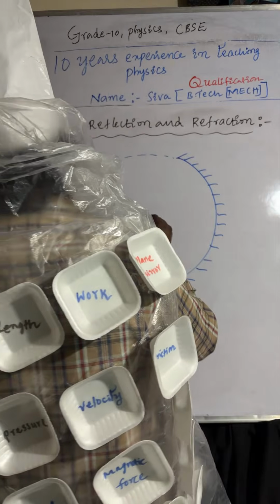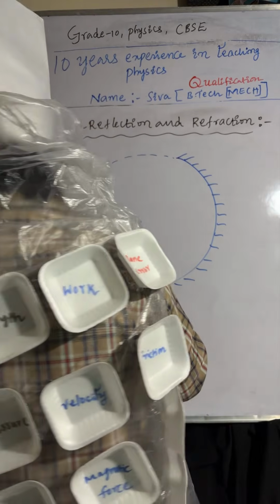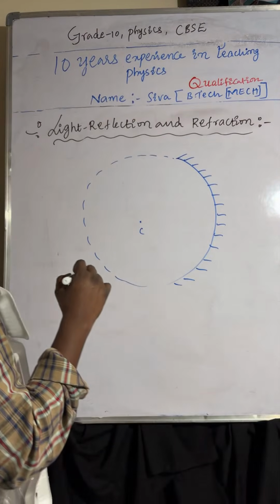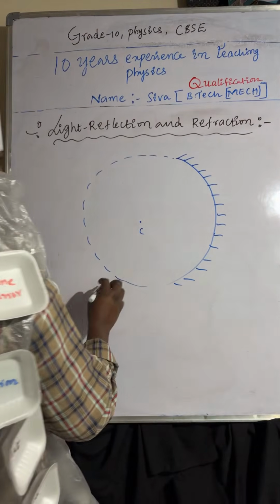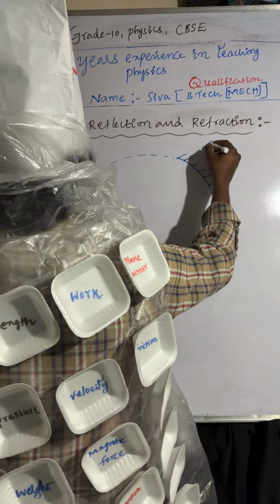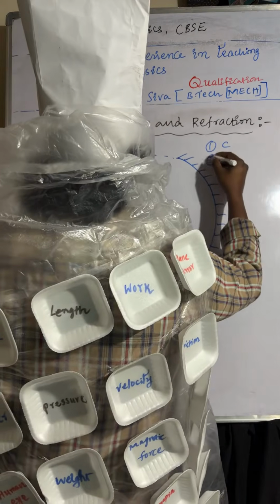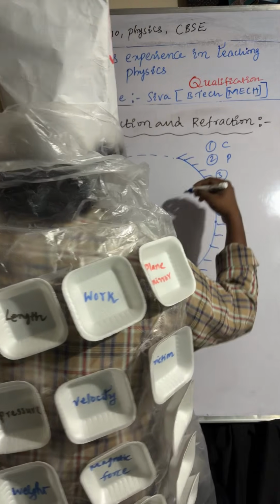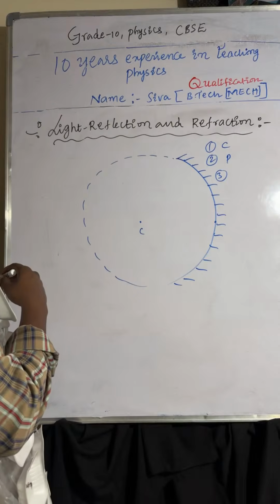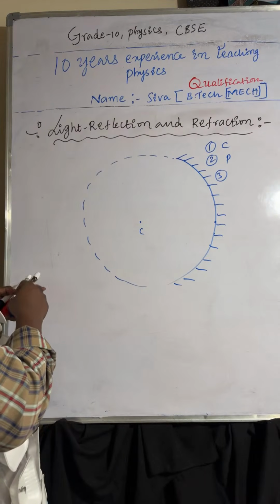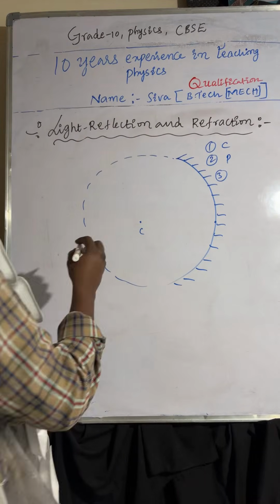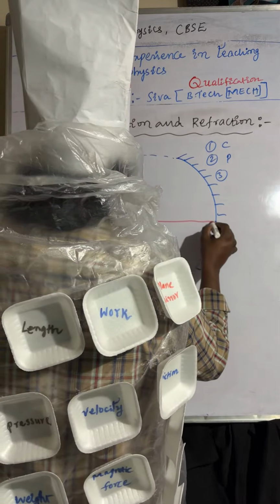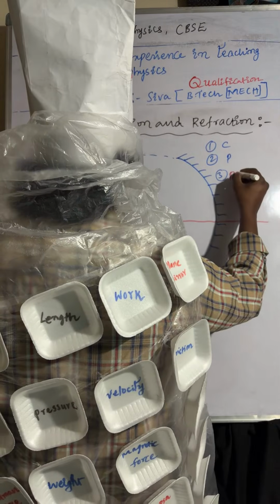The center of the imaginary sphere in which the mirror is a part is called the center of curvature. First one is center of curvature, and second one, the midpoint of the mirror, is called the pole. The line joining the center of curvature and pole is called the principal axis.